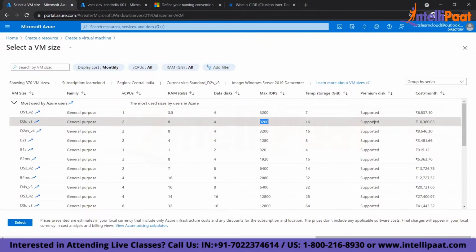This is the storage, and this is my cost per month. If I create this virtual machine, it will cost me 10,360 rupees per month. It has 2 core CPU, 8 GB RAM, 4 disks, and this is the maximum input output per second. It also has temporary storage of 16 GB. So I can choose different sizes and create the virtual machine on demand. I can scale up or scale down at any point of time. Clear? So this is my VM size, and I will select this size.